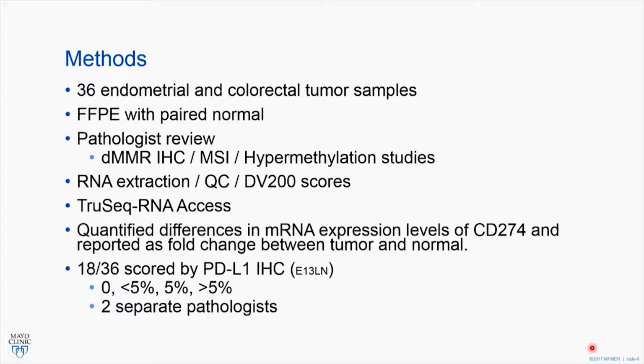18 of these 36 cases had enough tissue for us to complete the PD-L1 IHC. We used the antibody E1L3N, and these were reviewed by 2 separate pathologists. All of these samples were de-identified, and there was no access to the RNAseq data when the pathologists reviewed them. Then we arbitrarily, because there were no real good cutoffs, and essentially which cutoff do you use for colorectal, we categorized them by 0, less than 5%, 5%, and greater than 5%, and then we scored them.